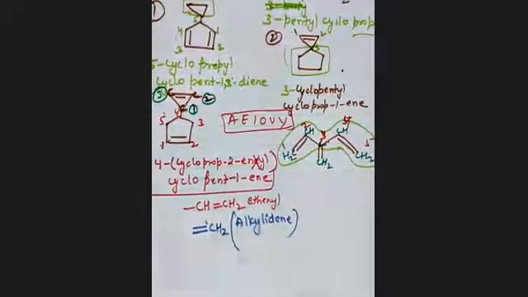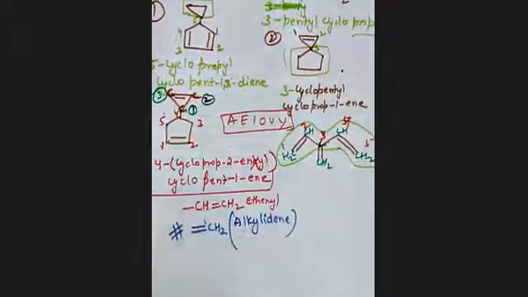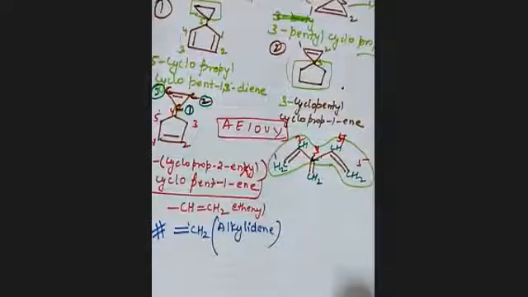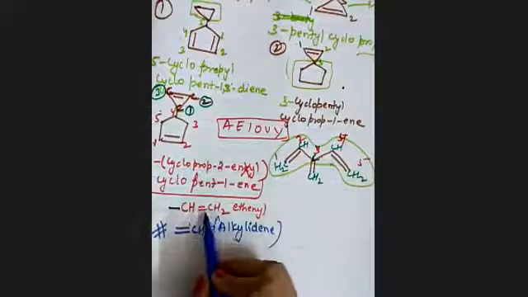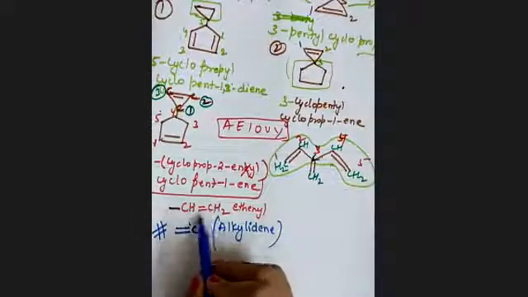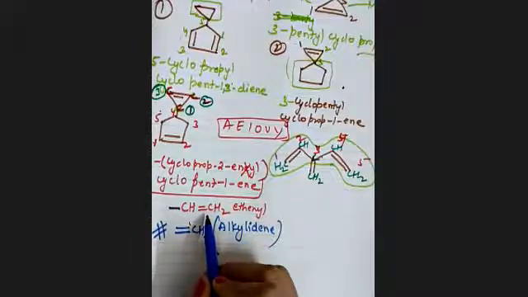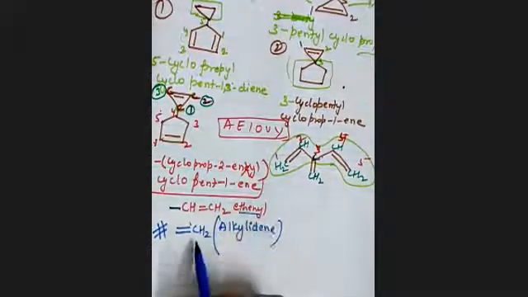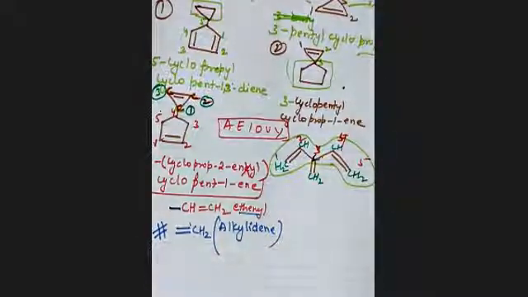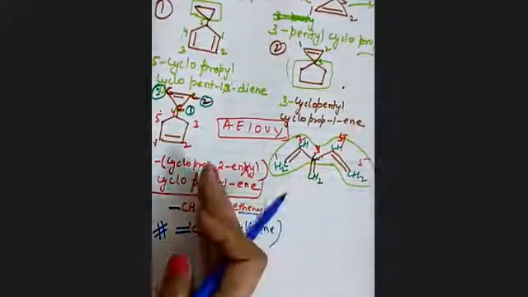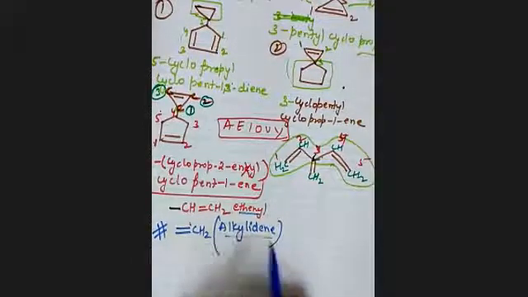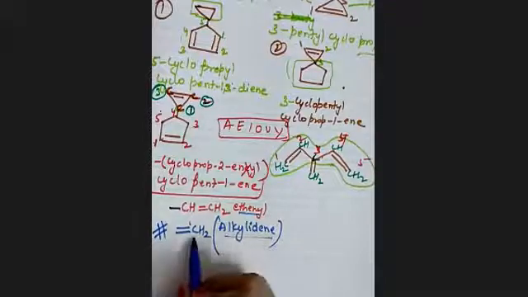alkylidene. New rule. That is why I gave you this question. If your double bond is between two carbons of the substituent, at that time it is ethenyl or alkenyl. But if your substituent is directly attached to the main chain with a double bond, at that time these are known as alkylidene. Alkylidene depends on the number of carbons.